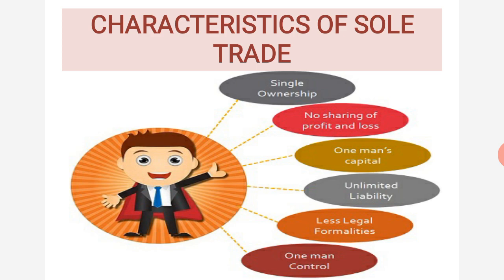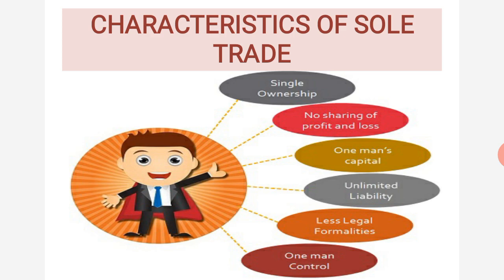Nowadays people are sitting at home and doing business. So who is the owner of that business? You are alone the owner of the business. That can also be called a sole proprietorship business. A single person has to control the business and run it as per his views.